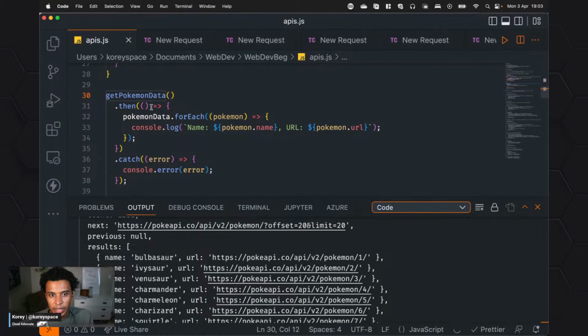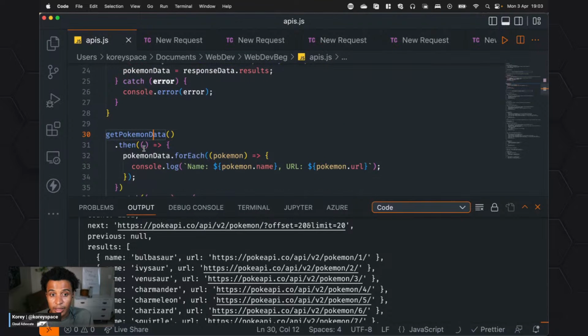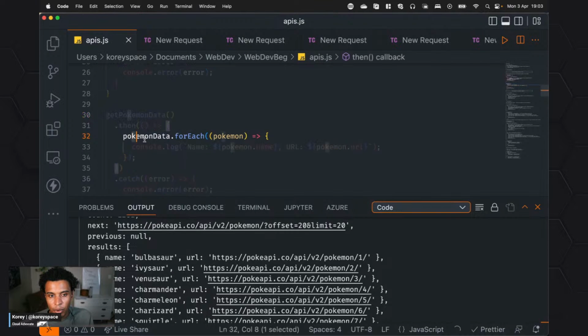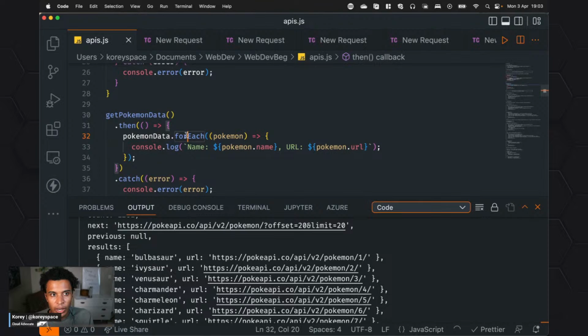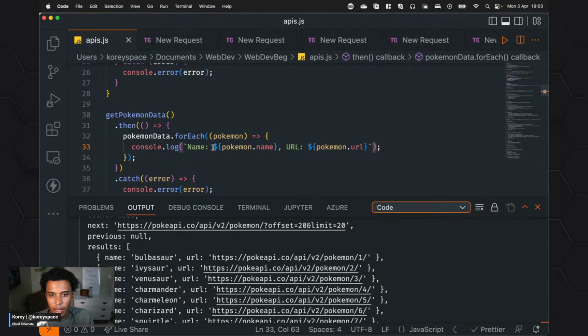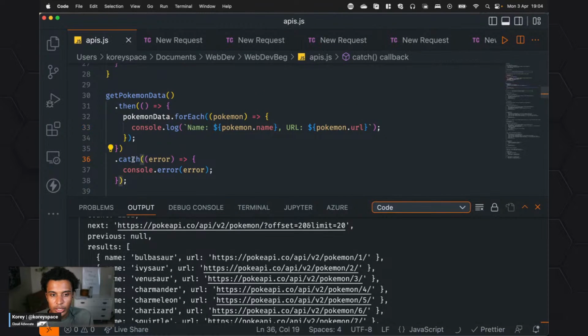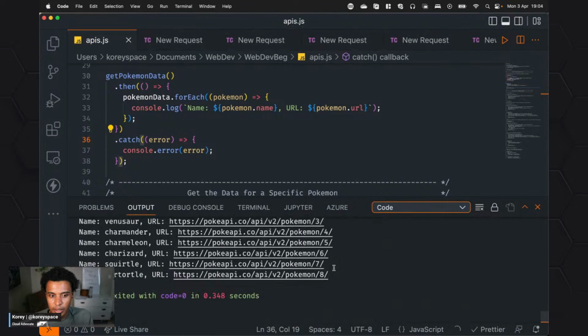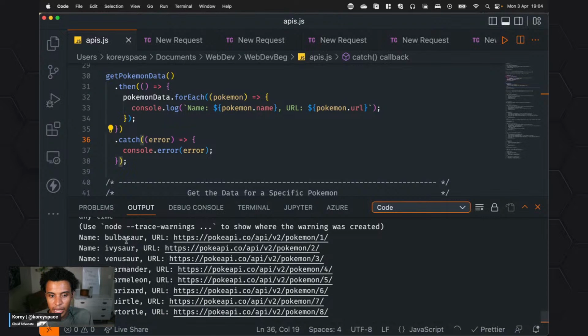So I have this getPokemonData. And now this is me doing promises, showing you the difference. So I have .then Pokemon data forEach, right? Like what everyone had recommended last time. So for each Pokemon, print this out. And we did the string literals here, the string templating, which we did in the first lesson. Pokemon.name and Pokemon.url. And then we're going to catch the error if that happens. And let's see if this runs. Oh, look at that. That's clean, right? The name, the URL, and completely useful for us in an application.